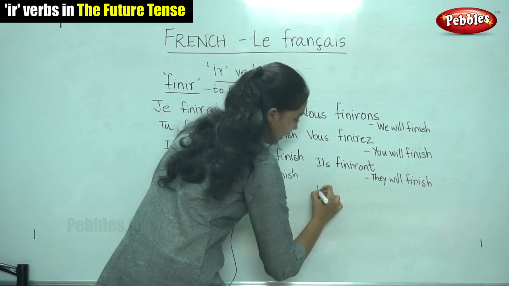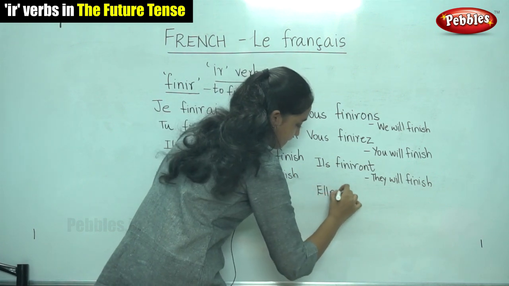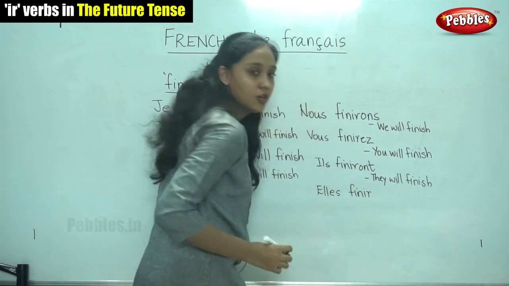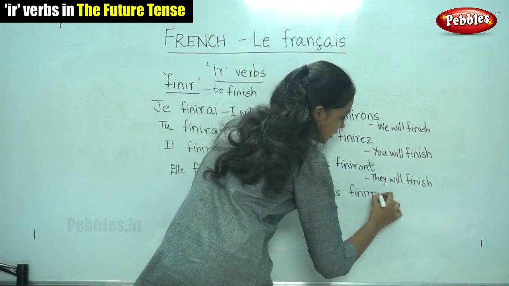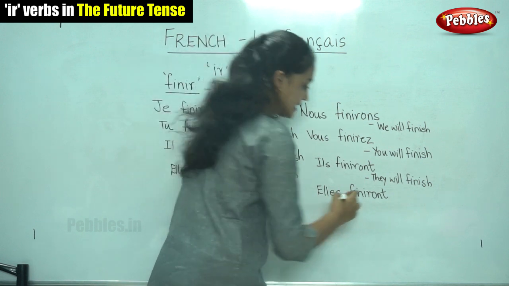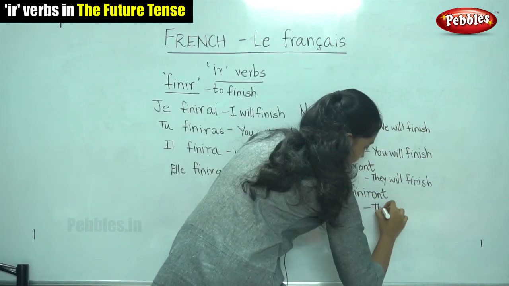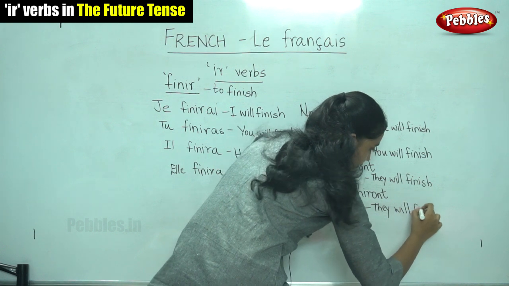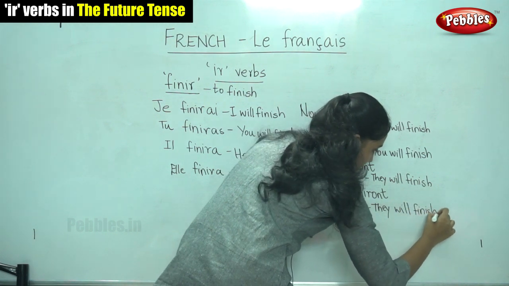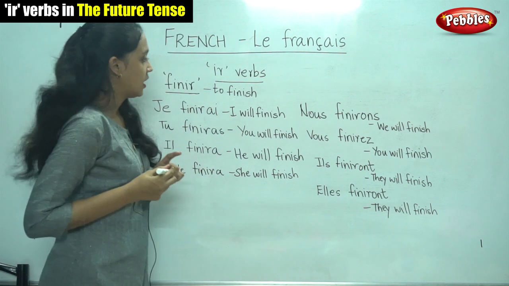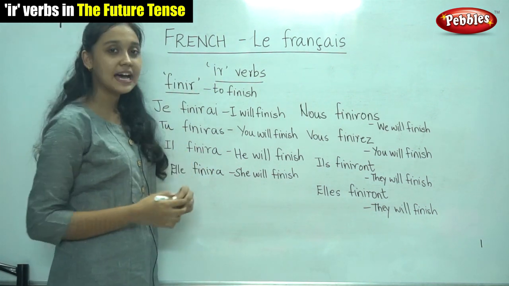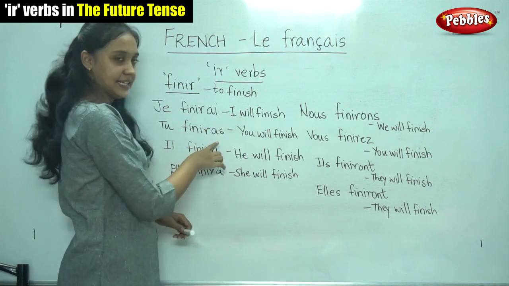And for elles, the infinitive followed by the ending ONT. This also means they will finish. So it's very easy to write the future tense. You just have to remember the endings.